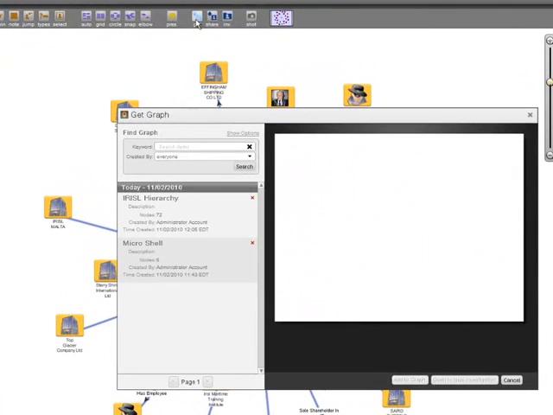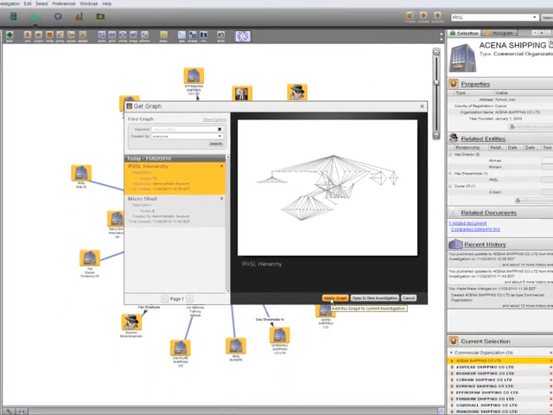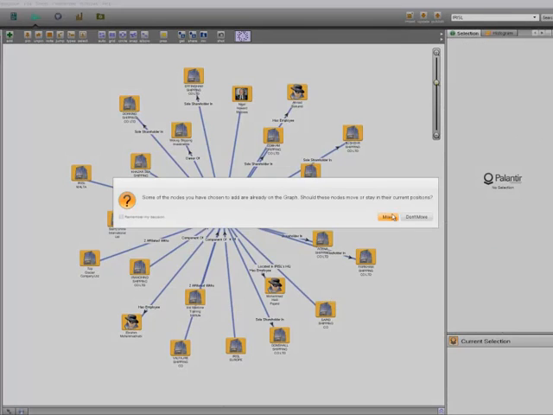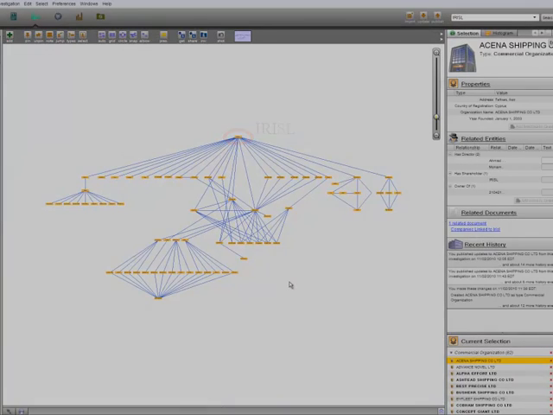Then we can use the Git tool to view any ongoing open source work that we are doing, which will complete IRISL's hierarchy and allow us to view it in a more manageable way. If we add it to the graph, we now have IRISL and all of its subordinate entities on the graph, ready for analysis.